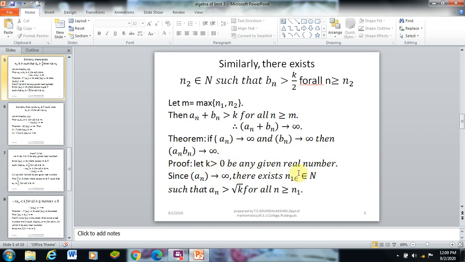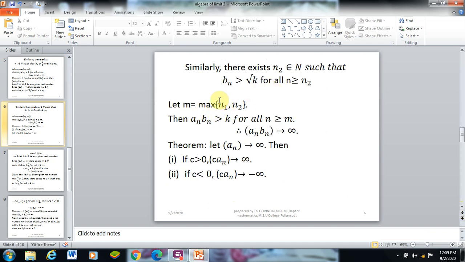Let k greater than 0 be any given real number. Since an diverges to infinity, using the divergence definition, there exists n1 belongs to n such that an greater than root k for all n greater than or equal to n1. Similarly, bn diverges to infinity, so there exists n2 belongs to n such that bn greater than root k for all n greater than or equal to n2. Let m equal the maximum of n1, n2. The product an bn is greater than root k times root k, which is k, for all n greater than or equal to m.